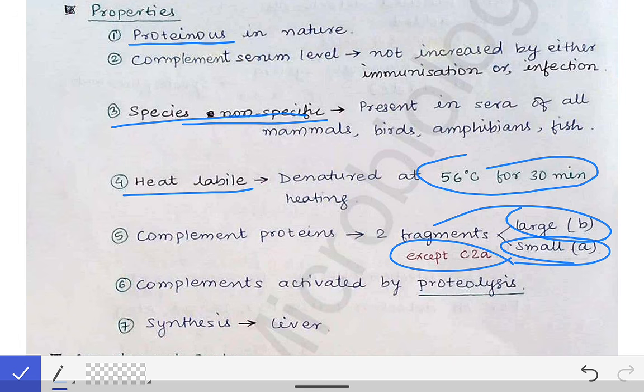Okay, the next property of the complement proteins is that these complement proteins are activated by proteolysis.